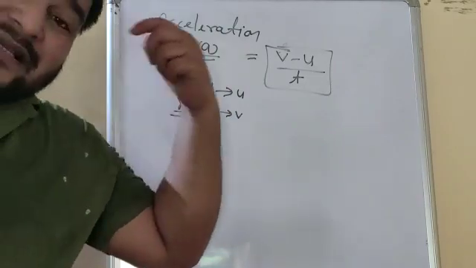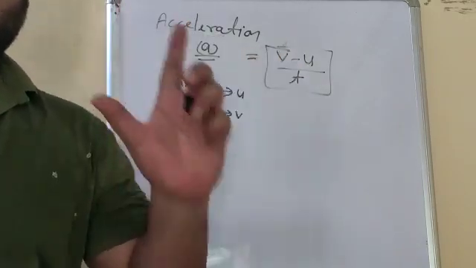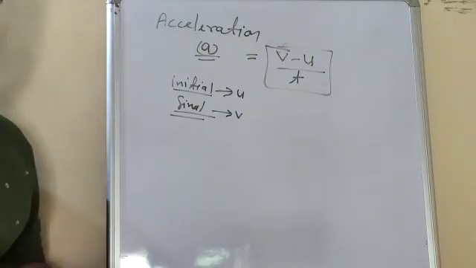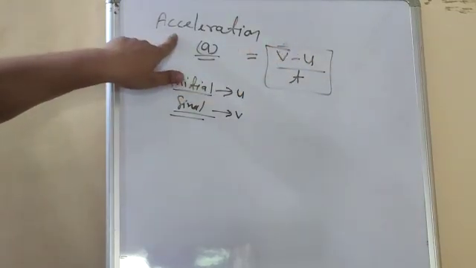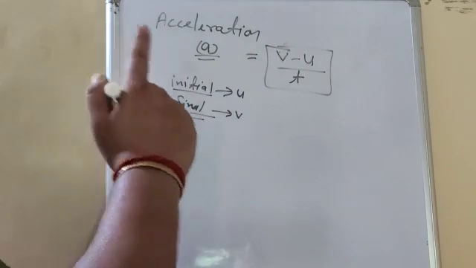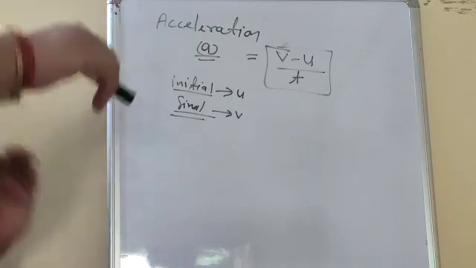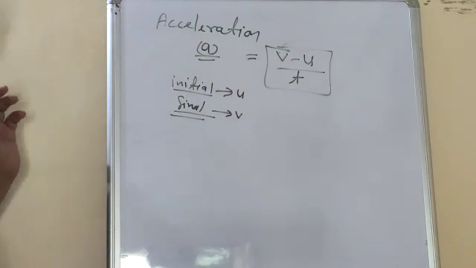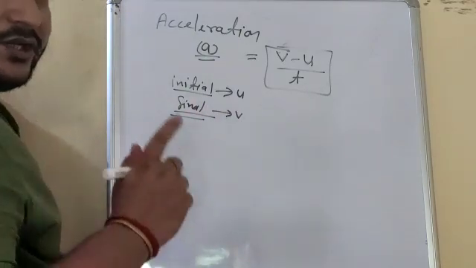If there is no change in velocity or no change in speed, what will we say? It is constant speed, which means uniform motion. If there is uniform motion, there is no change in velocity. If there is no change in velocity, acceleration will be 0. So acceleration depends on non-uniform motion. Just note it down. There are two types of motion, non-uniform and uniform. In uniform motion, there is no change in speed, it is constant. So if speed is constant, there is no acceleration. So acceleration depends on variable motion, which means non-uniform motion.